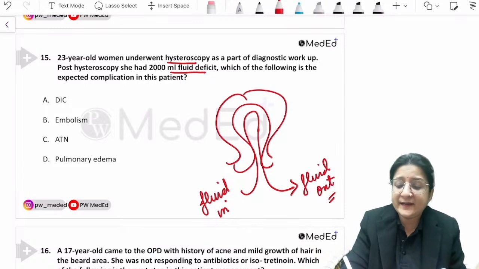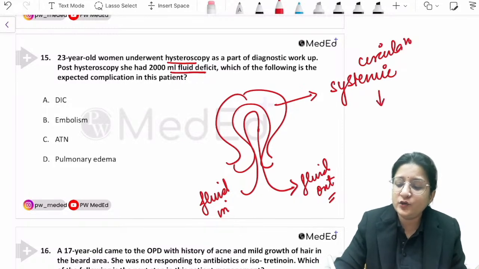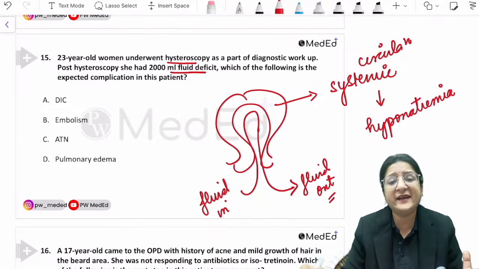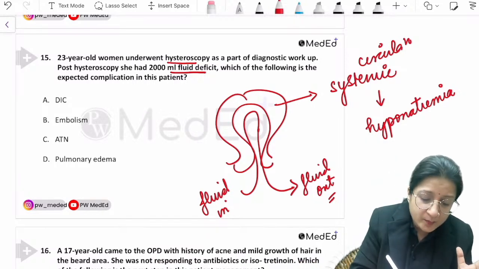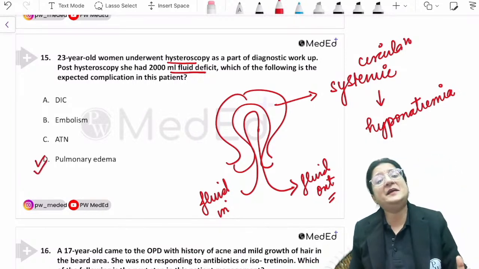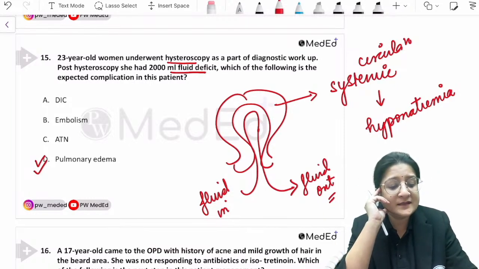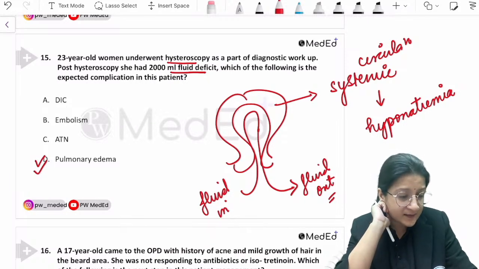All that fluid can enter into the systemic circulation, and then it can lead to hyponatremia. Right? Hyponatremia. It can lead to electrolyte imbalances. It can also lead to pulmonary edema. Pulmonary edema would be the answer here.